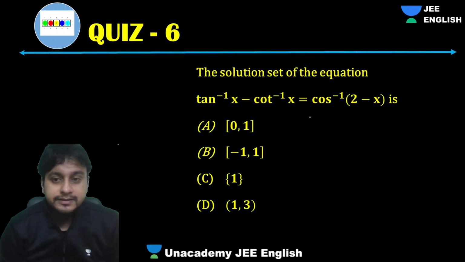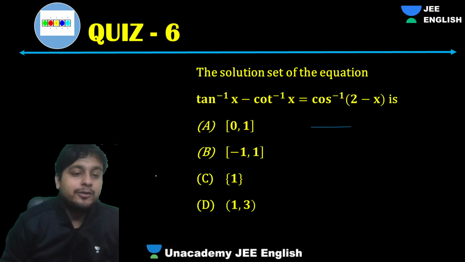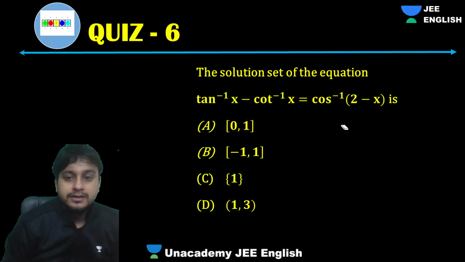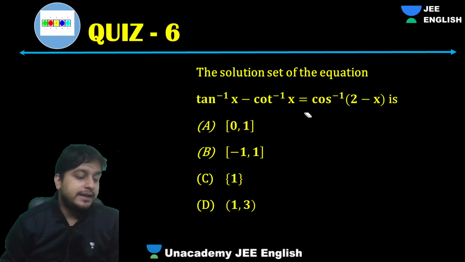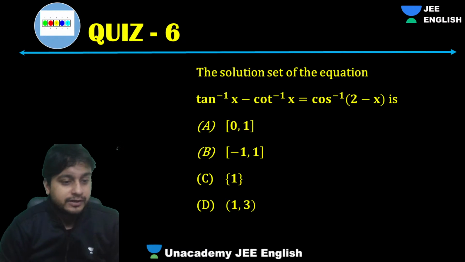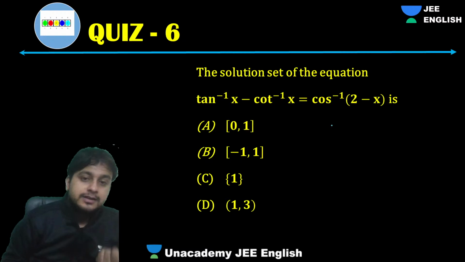Guys, with cot inverse, we want to convert everything into one trigonometric function. That will be the best. And obviously, guys, you have to look into the domain and range, right? First of all, let's see the domain and let's constrain ourselves to that.